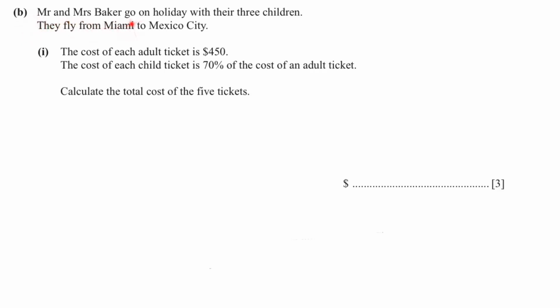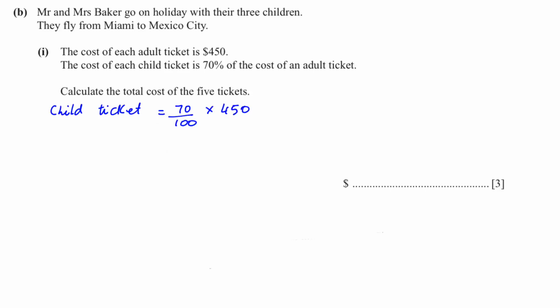Part B. Mr. and Mrs. Baker go on holiday with their 3 children and they fly from Miami to Mexico City. The cost of each adult is $450 per ticket and the cost of each child ticket is 70% of the cost of an adult ticket. Calculate the total cost of the 5 tickets. So first we will find the child ticket, which is 70 divided by 100 of 450.